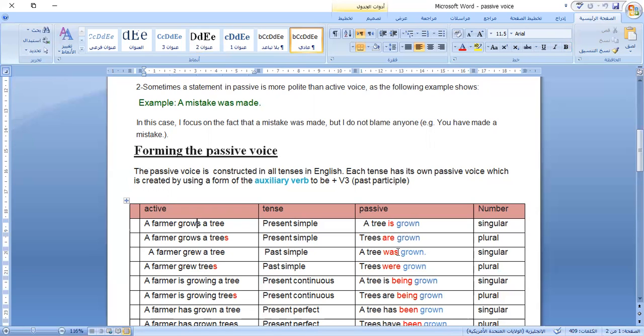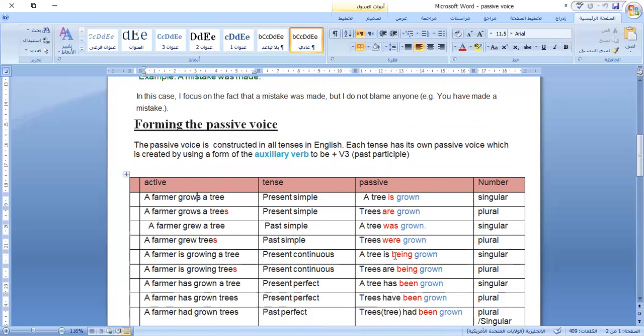Okay, a farmer grew trees, past participle, trees, the number is plural, so where you see "was," it depends on the number, but "grown" stays the same. In all of these sentences, the past participle is "grown," verb 3.